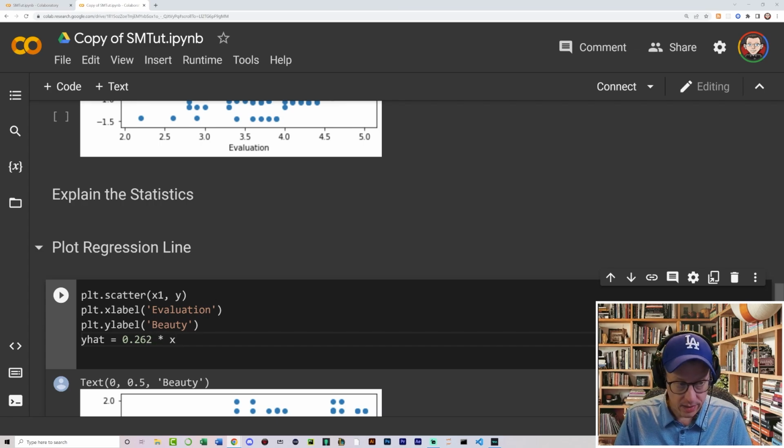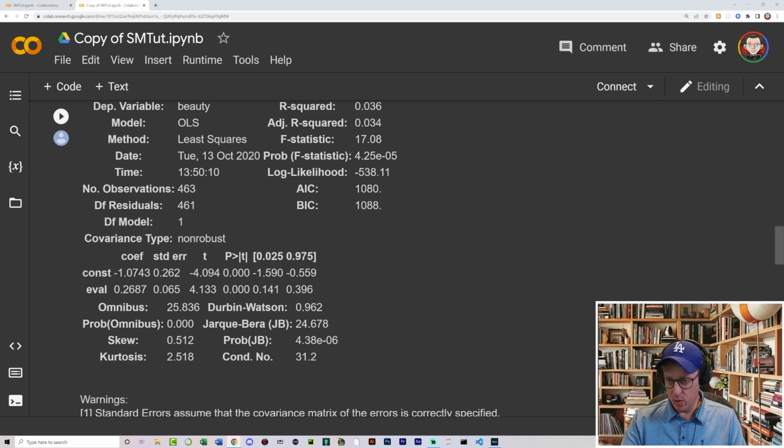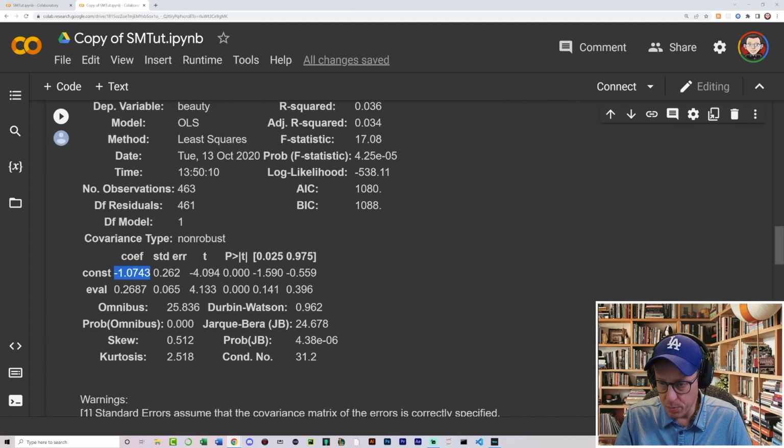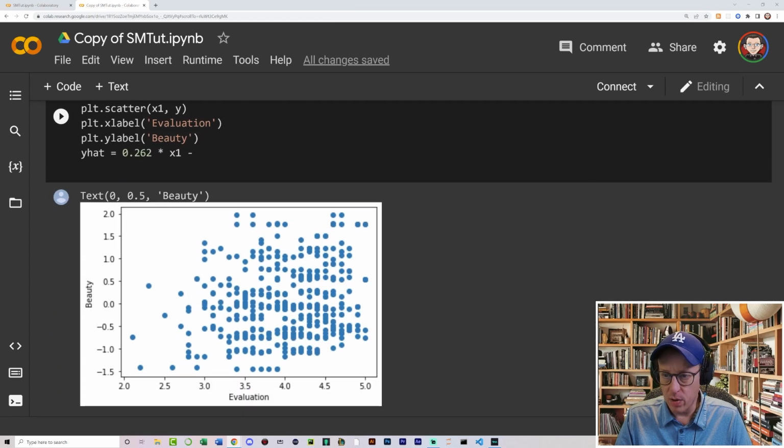times x1, and this is going to be minus 1.07. This guy right here. So we're going to be subtracting this amount right here. Might as well just copy it. So we grabbed 2.62, this standard error, and then we're going to grab this guy right here, and that is how we are going to be able to evaluate what we call y hat.